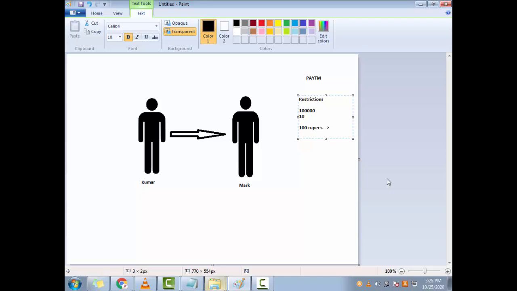So if you want to impose those restrictions, what Paytm employees will do is use this portal to put these restrictions.